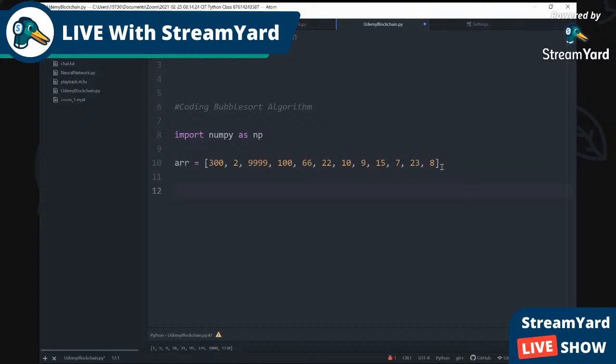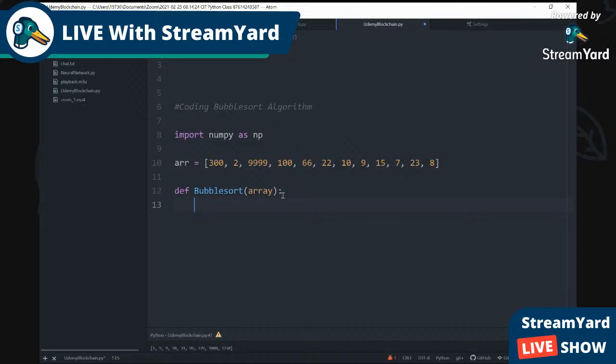So we're gonna create a function. We're gonna define. Def is the abbreviation for define. We're gonna define a function, of course, bubble sort. So bubble sort. In the brackets, we're gonna put array. Now we need to create something so we can grab every item in the list.